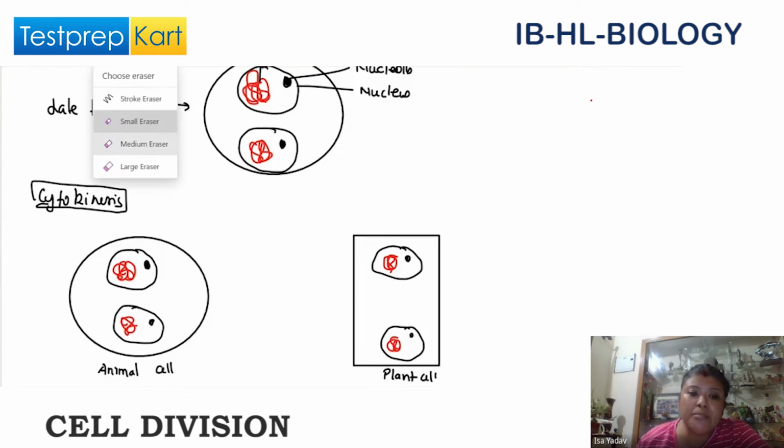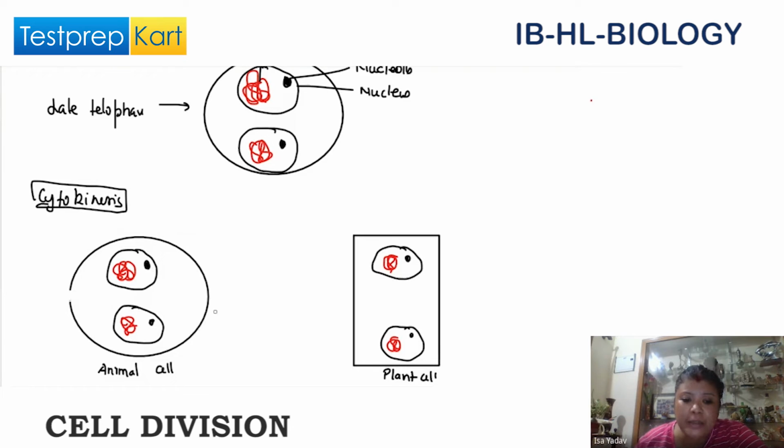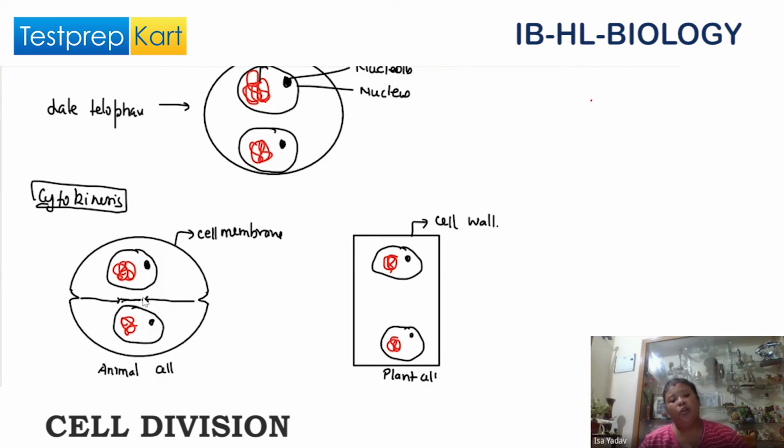If it's an animal cell, this is called the cell membrane. If it's a plant cell, this is called the cell wall. So if it's an animal cell, what happens? A furrow formation takes place. This furrow will deepen and proceed towards the center, and finally it will divide the entire cell.